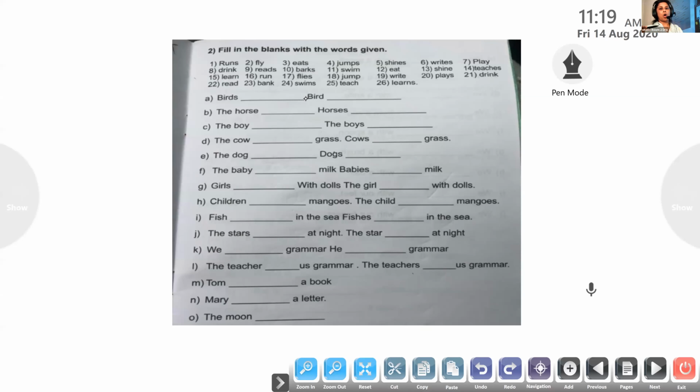recap on this topic. I've told you we have learned two rules. If the noun is singular, the verb also has to be singular. If the noun is plural, the verb also has to be plural. But they have to agree with each other. The singular noun doesn't have an S, boy. So the singular verb has to have an S at the end. Boy plays.